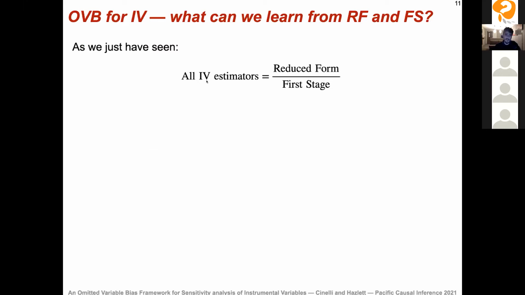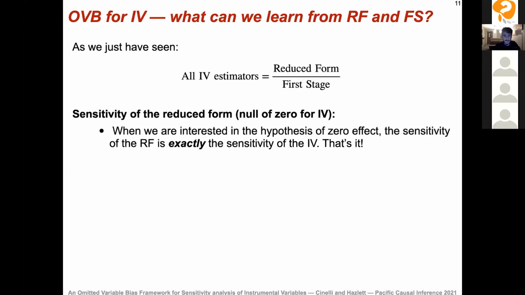As we have just seen, all IV estimators are of this form: the reduced form divided by the first stage. And this simple algebraic fact already gives us two important lessons about the sensitivity of the IV. The first one is that if you're interested in assessing the null hypothesis of zero causal effect, then all that matters is the sensitivity of the reduced form regression. And that's it. So all you need to do is run the reduced form regression, regress your outcome on your instrument, and do vanilla OLS sensitivity analysis on the reduced form.